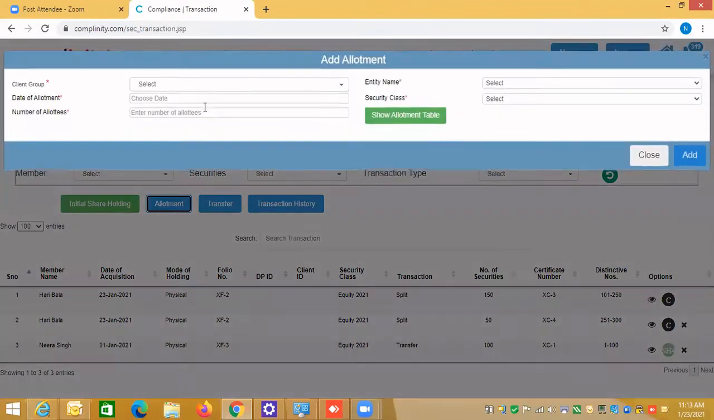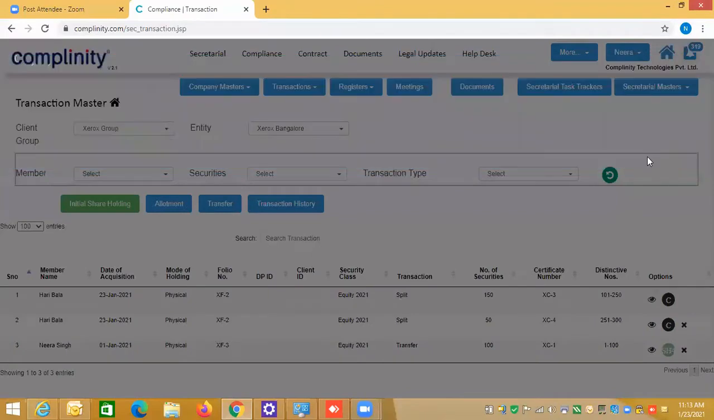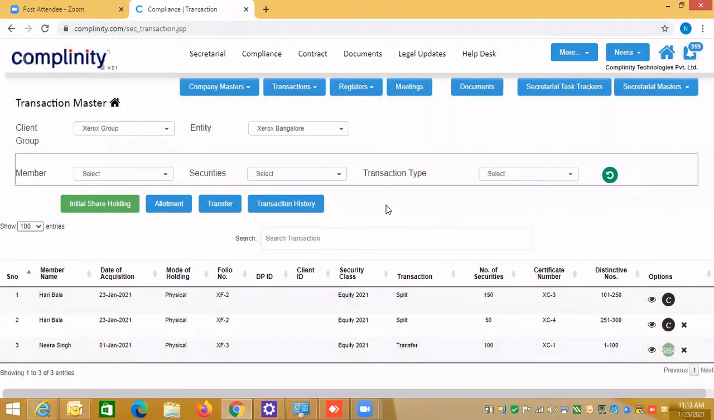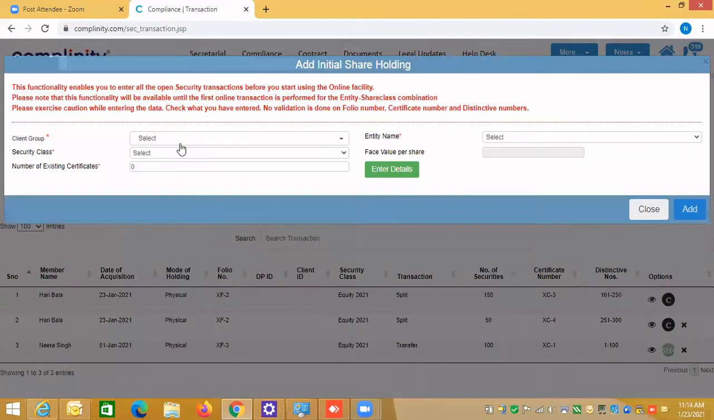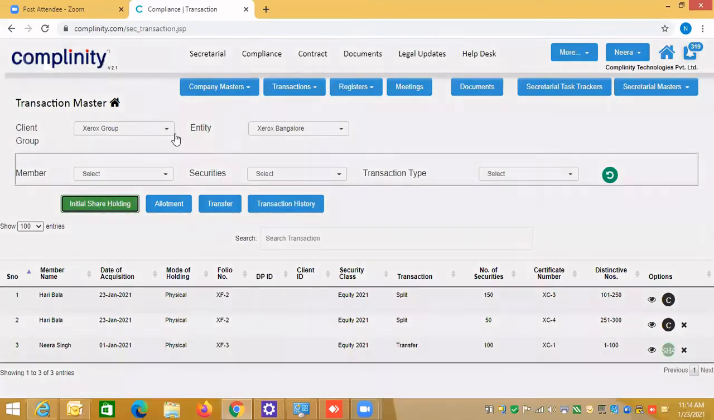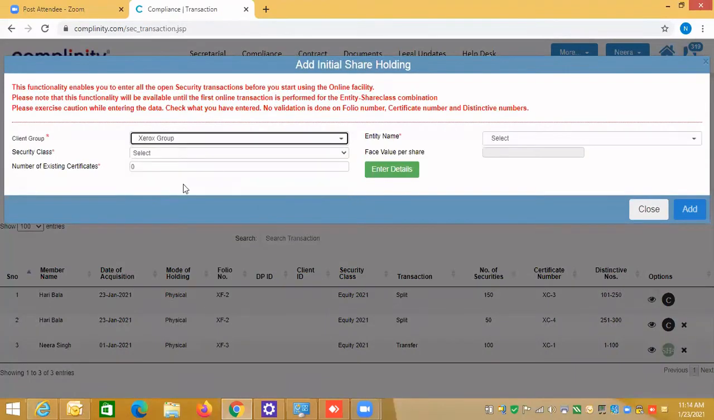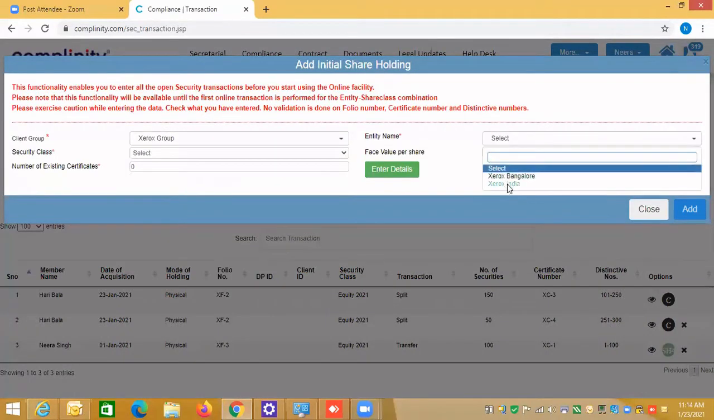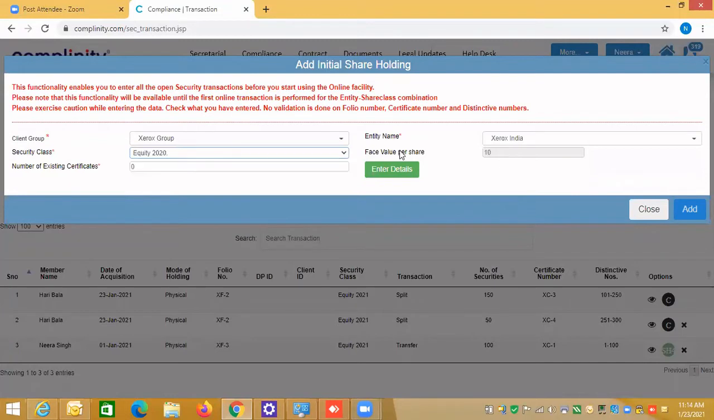Live system means directly from the allotment. So if you want to do the old security, then you need to enter the initial shareholding first. Once you complete your initial shareholding, then you need to come into the allotment. Let's take one example. So let's do here. I'm selecting Xerox Group and I'm selecting Xerox India. Let me see if it's already there.